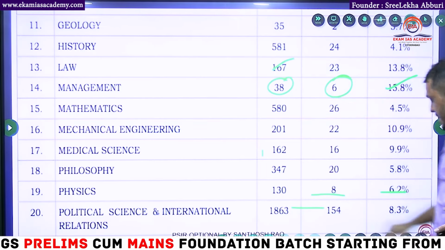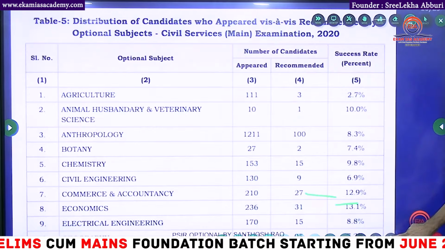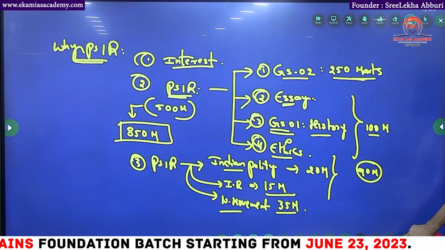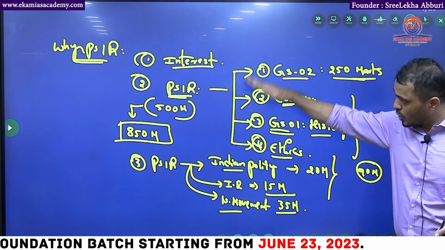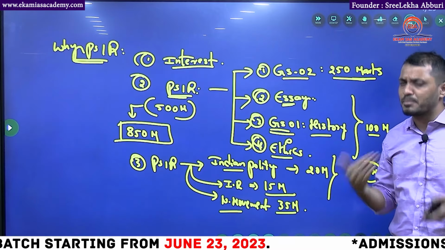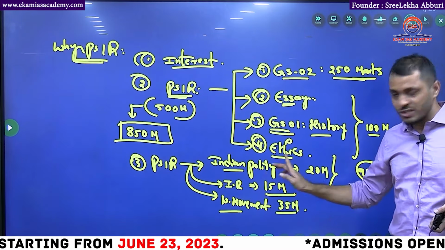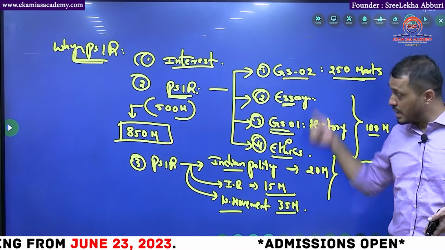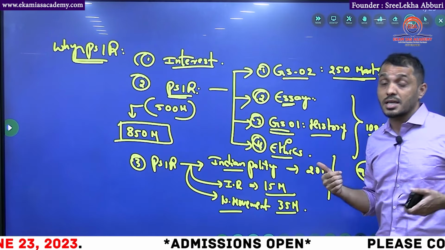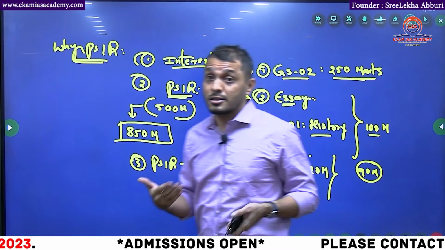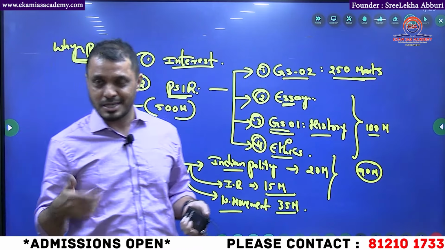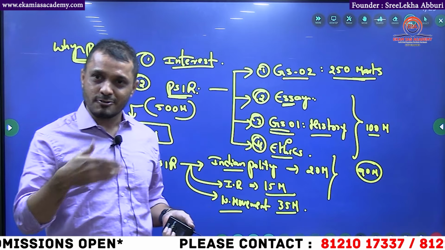So it's all about, like I said earlier, you cannot rely on only one parameter. What you have to check is your interest, your coverage, and your coverage in the prelims. You can name any optional subject and convince me how it helps in the prelims and mains. I am giving that option to you, because in PSIR we teach about democracy, so democracy must be encouraged in the classroom also. This is a direct democracy, like a Grama Sabha. So ask me whatever question you have.